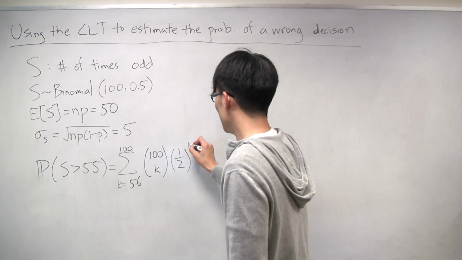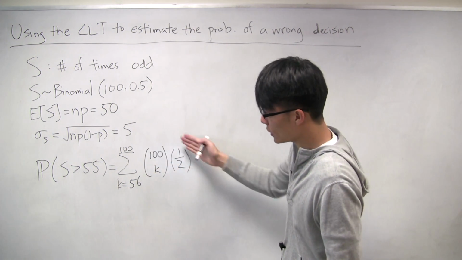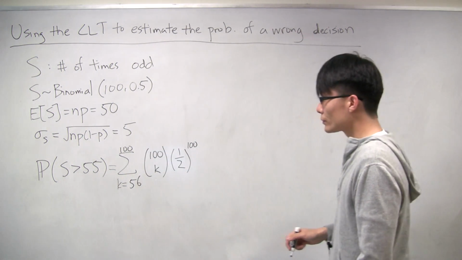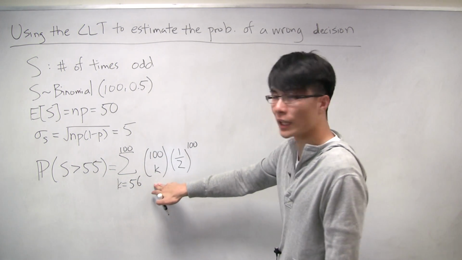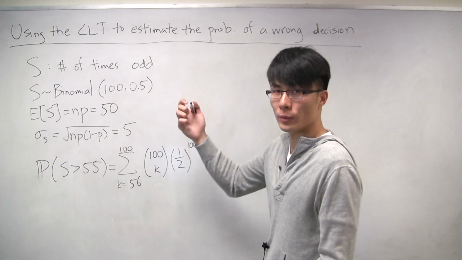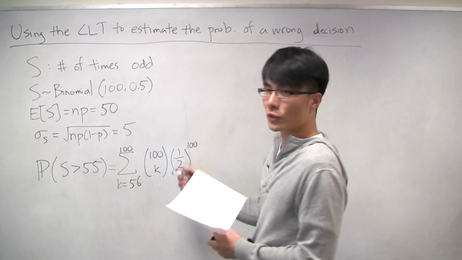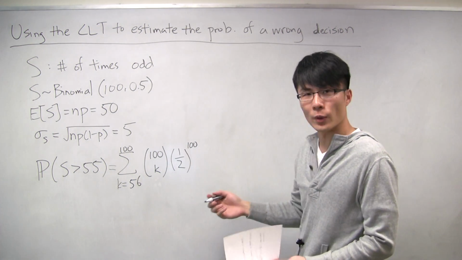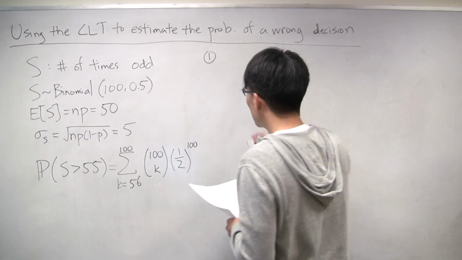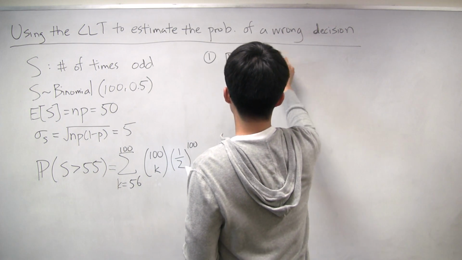And so because of that, it just simplifies to a half to 100. So this is just the standard binomial PMF, and you just take this summation. Now, this is kind of complicated. And so what we're going to do is look for an approximation to this using the central limit theorem. There are different ways of doing this, and we'll actually go through 3 different ways of doing this. The first one is, well, the probability that we're looking for is this.